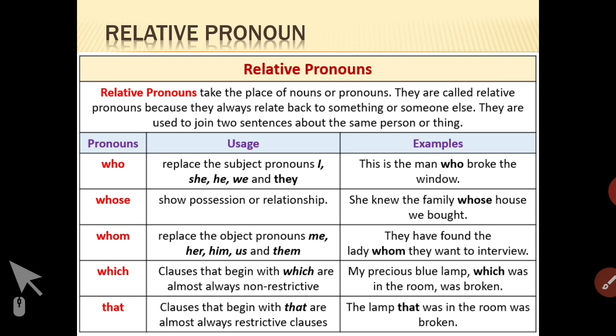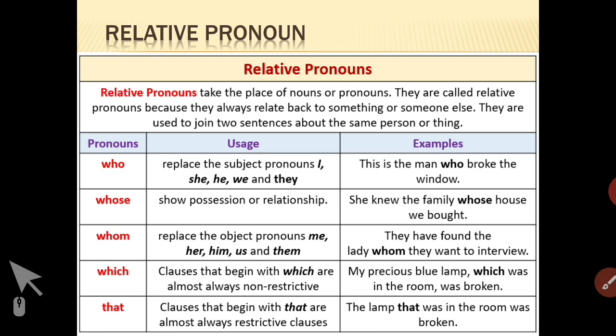So, let us start with who. It replaces the subject pronouns I, she, he, we and they. How? Let's see. This is the man who broke the window. This is the man who broke the window means the word who is joining the two sentences, that is, this is the man and broke the window.